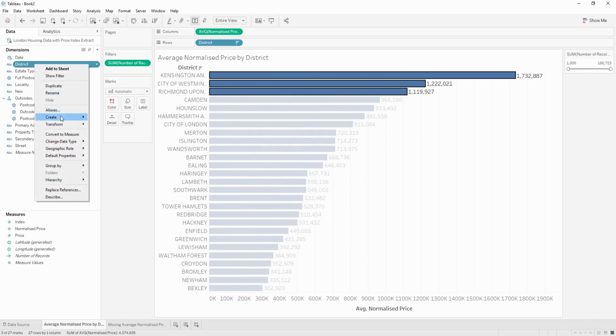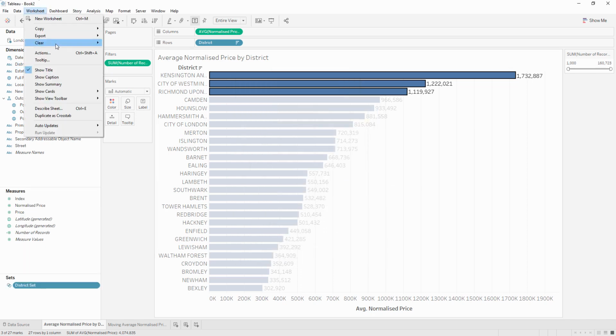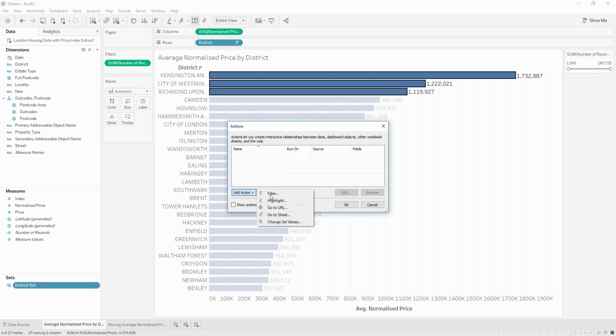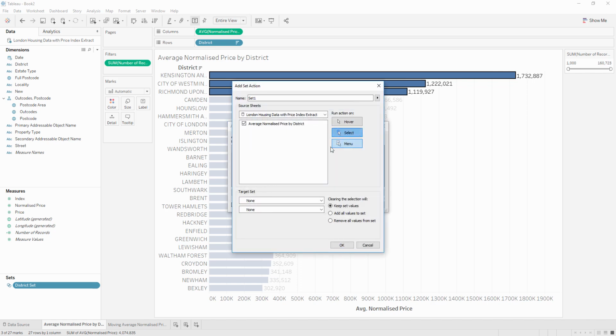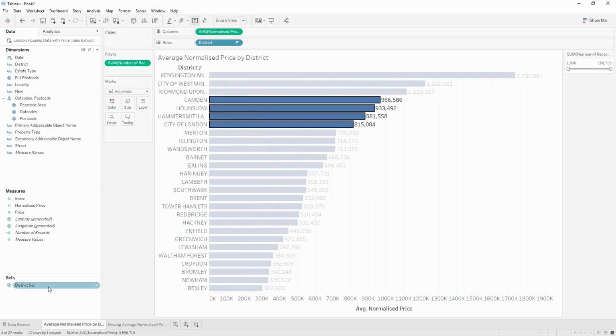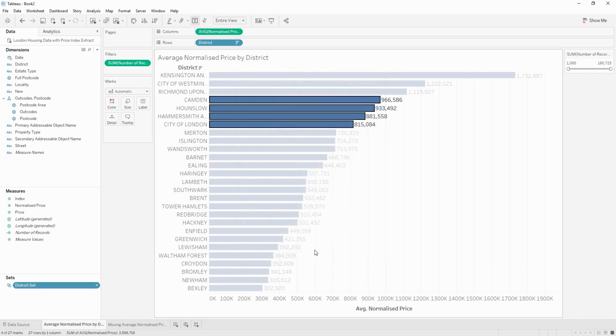So we'll use a set as a way to capture that selection. So let's go ahead and just call this the district set. And then we can set up a worksheet action to associate this sheet and that set. So this is going to now drive values into that particular set. Okay, so now you'll notice if we pick these four values here and then go look at that set, while it was empty when we created it, it now has those four values in the set.